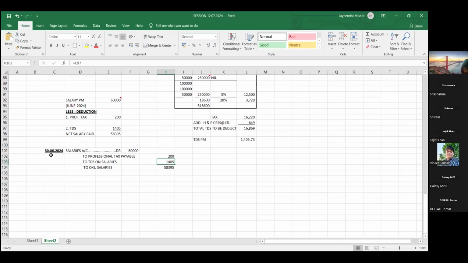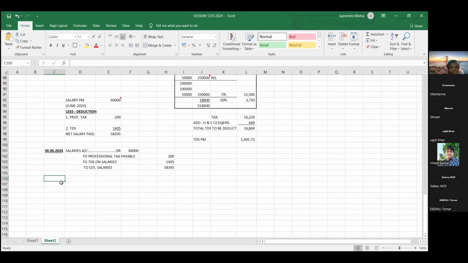Whatever TDS you have deducted from 1st June to 30th June, all of it you have to pay by 7th of next month, that is July. So the TDS we deducted in June, we have to pay next month, July.